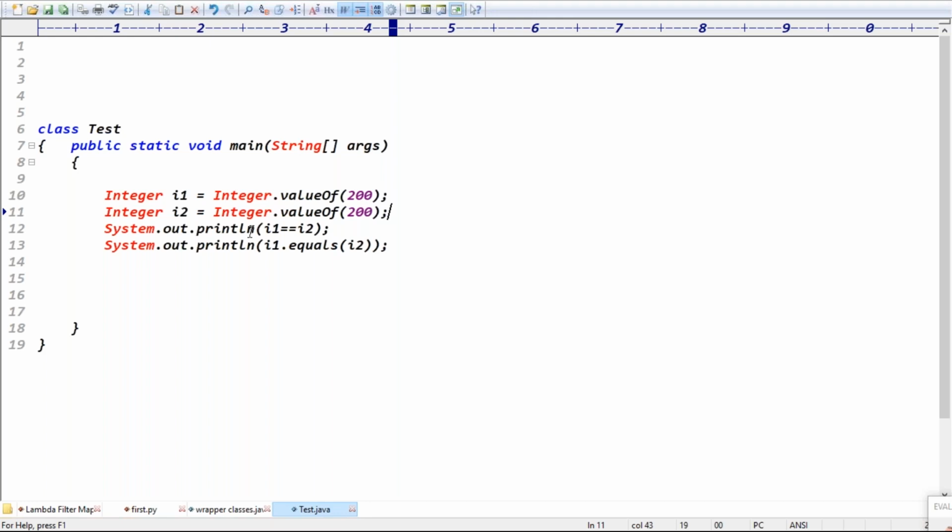Sir, we are not creating the object in this, right? Integer i1 equals Integer.valueOf, we are not using the new keyword, so we are not creating the object? The valueOf method is also creating an object. This is a method to create a wrapper object. The valueOf method returns that object, basically. This example is clear, right?